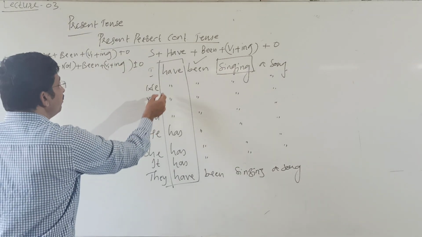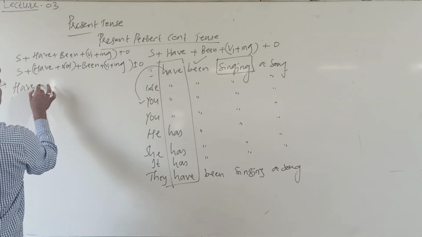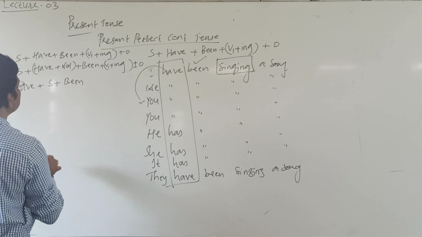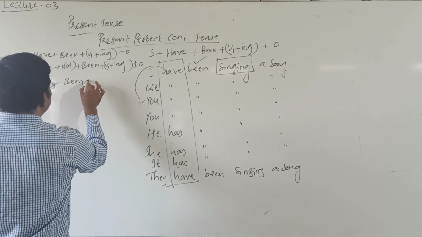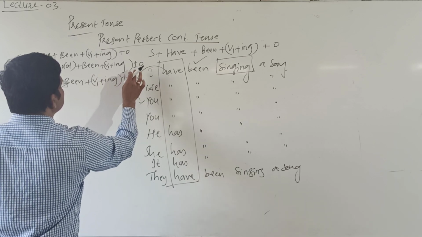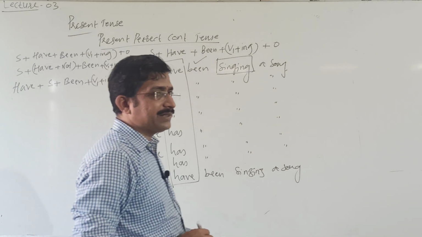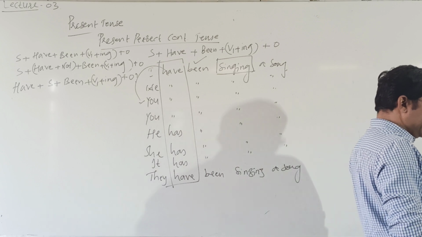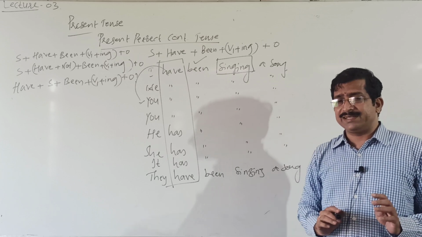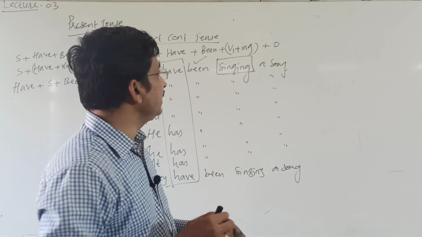And its interrogative, bringing the helping verb outside: have plus subject plus been, have I been plus V1 plus ing plus object, with an interrogative mark. So that is present perfect continuous tense. It means present tense has simple present tense, present continuous tense, present perfect tense, and present perfect continuous tense.